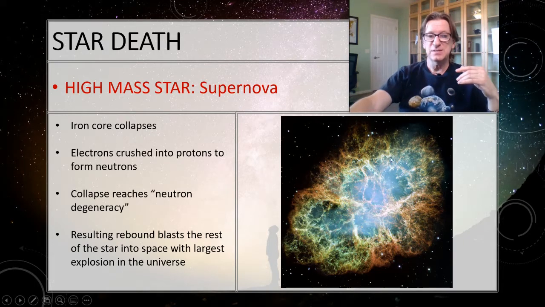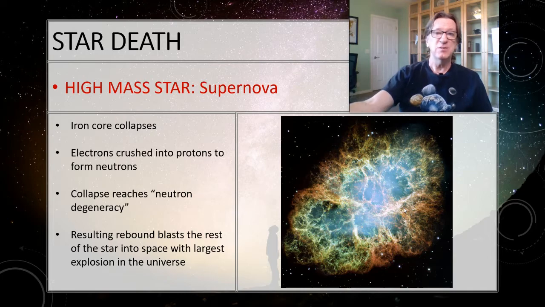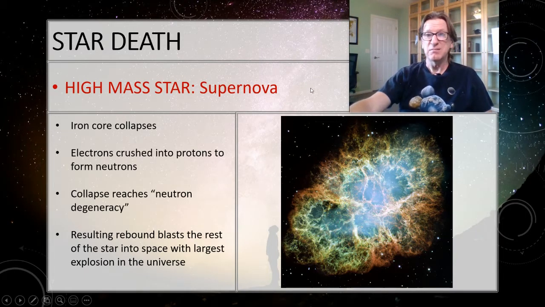And then this cloud will eventually collapse and form a bunch of stars. Our sun is actually a third generation star, which is why we don't just have hydrogen and helium. If we were a first generation star with just hydrogen and helium, there wouldn't be any planets, at least not terrestrial planets. There wouldn't be any puppies, kitties, or you and me to talk about it. So by the time we've gotten to the third generation, there's enough of this other stuff that we can actually make things like life.